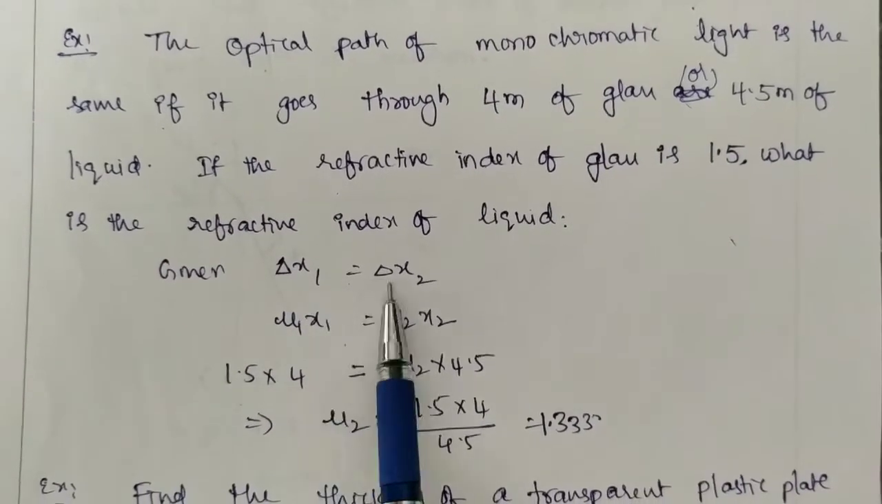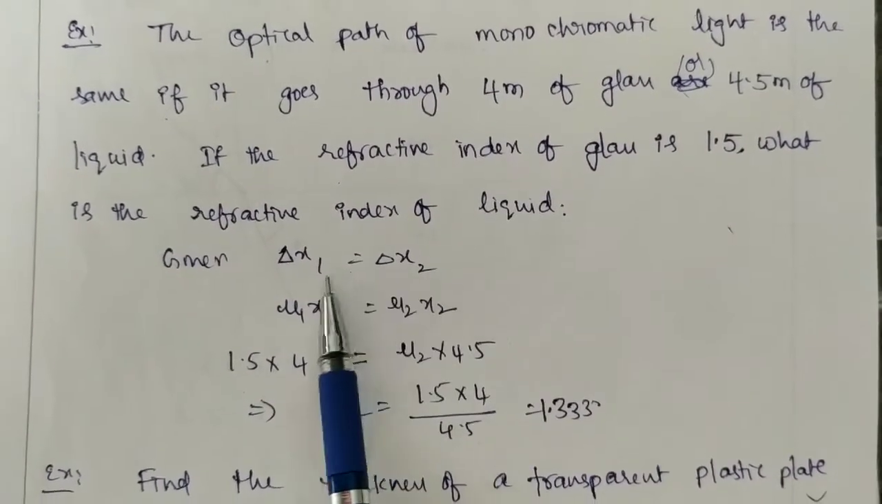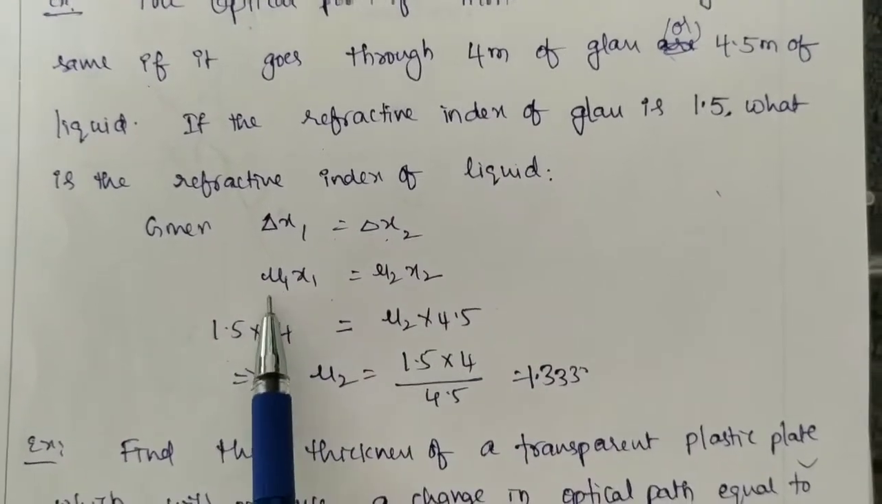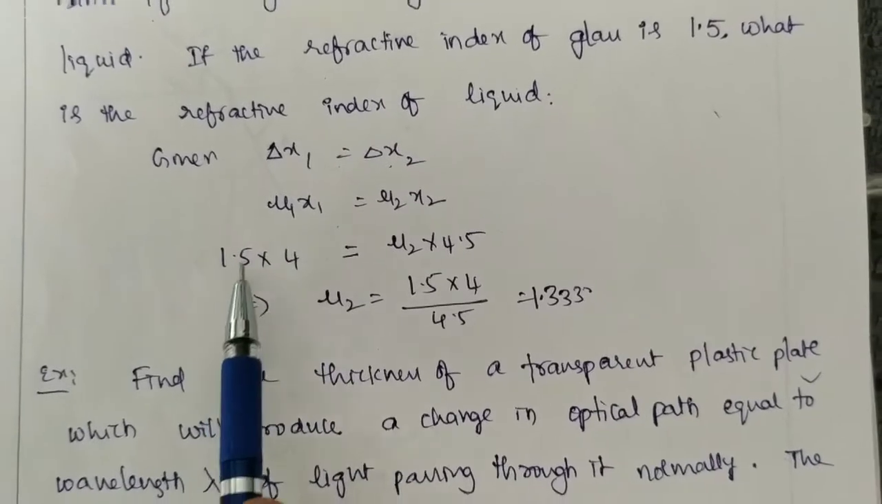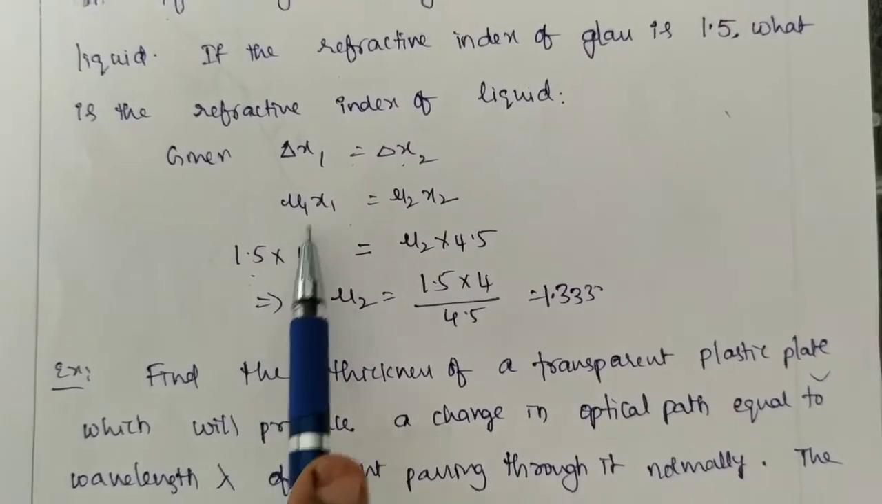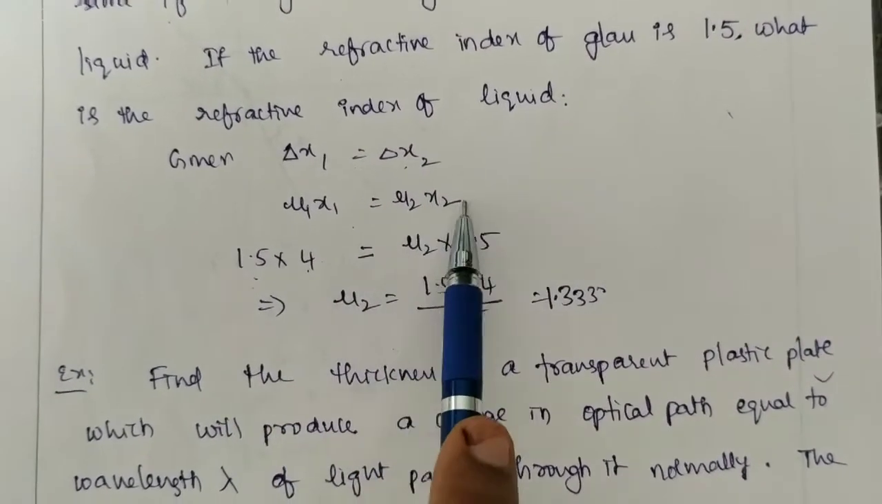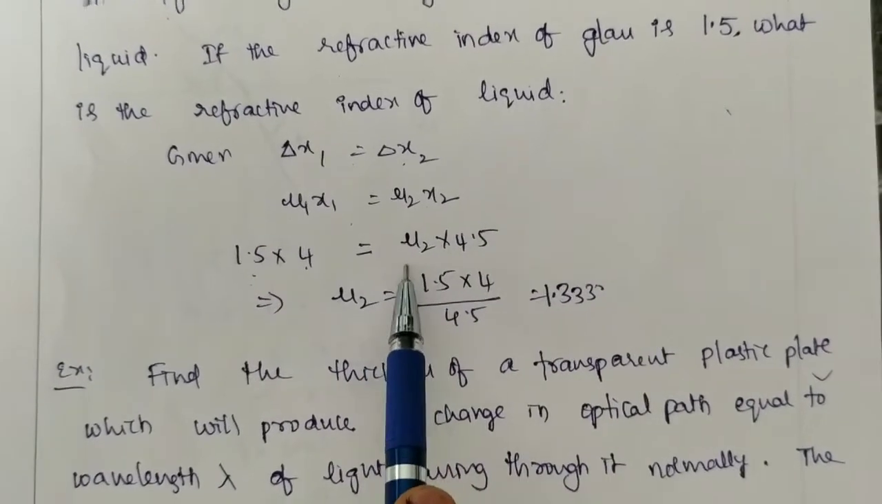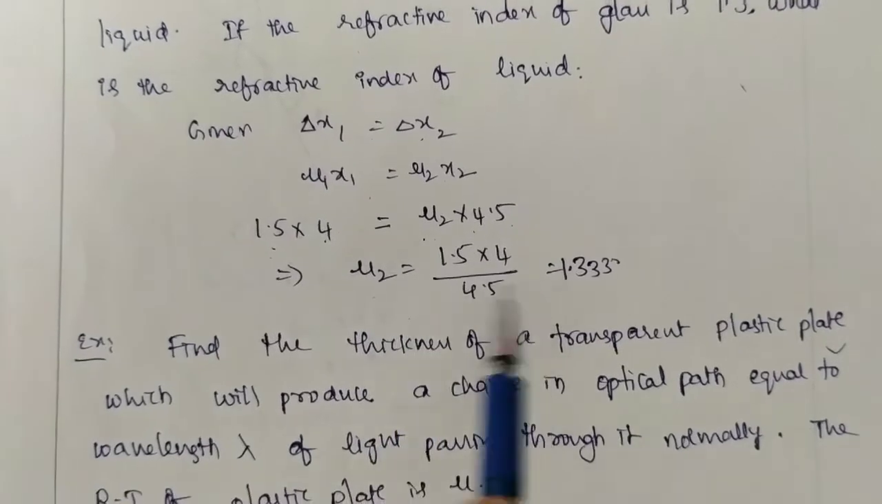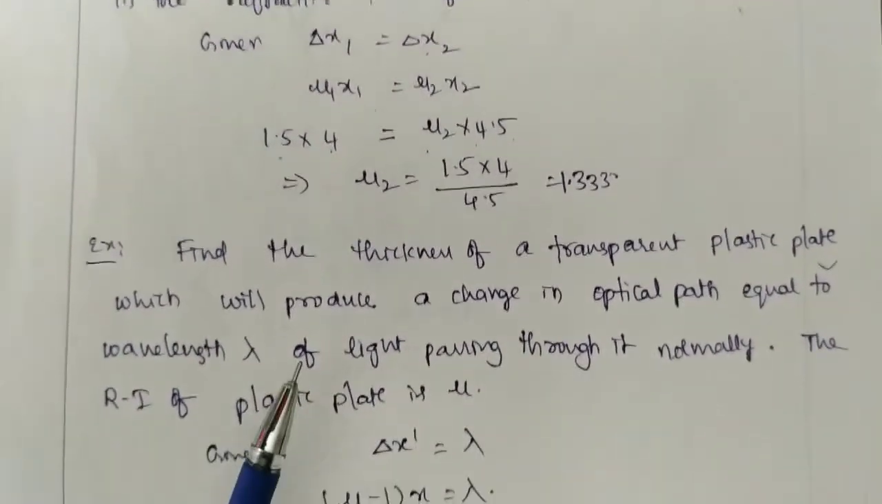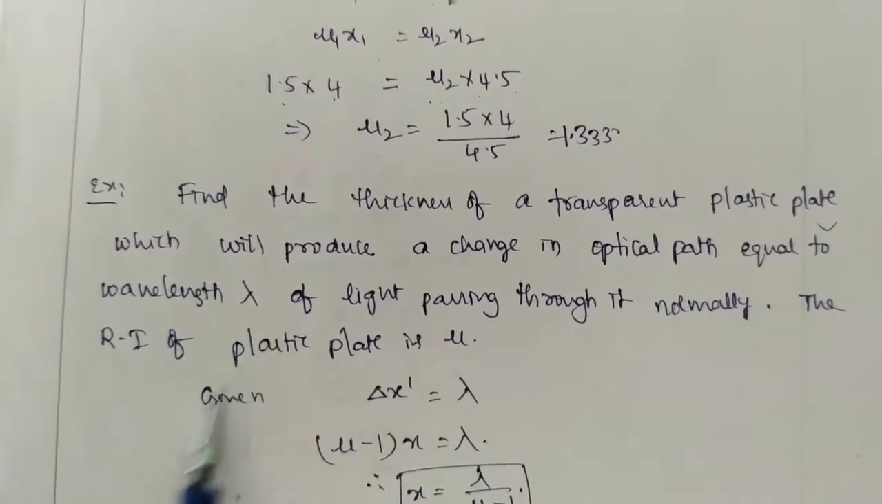So I have equated the optical paths corresponding to the two media. Optical path is the refractive index of the medium into the geometrical path. That means for the glass you write 1.5 into 4, and for the liquid, whose mu value you don't know, mu 2 into the geometrical path, which is 4.5. From that you can calculate the mu 2 value, the refractive index of the liquid.